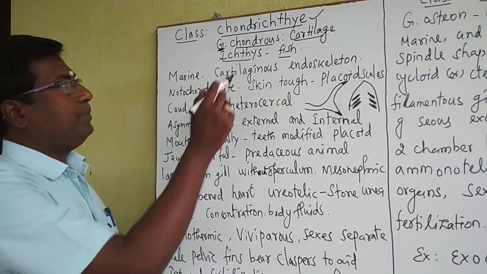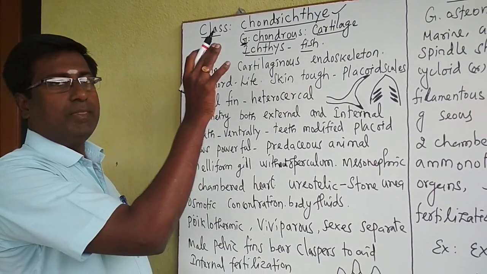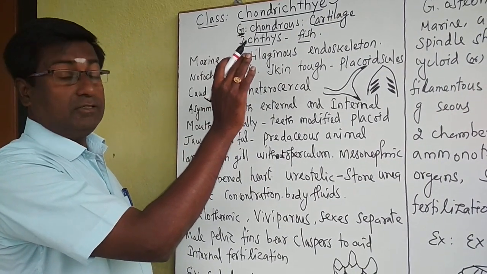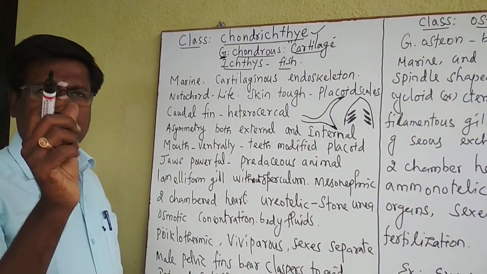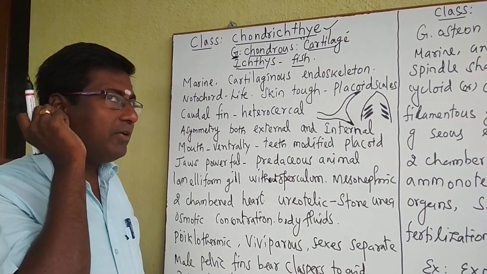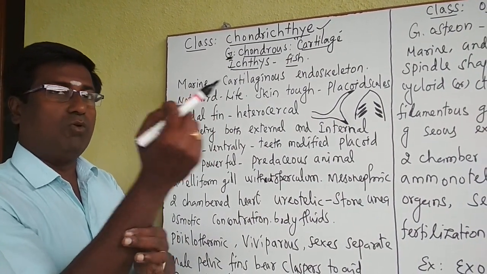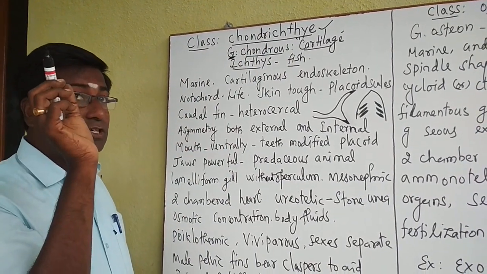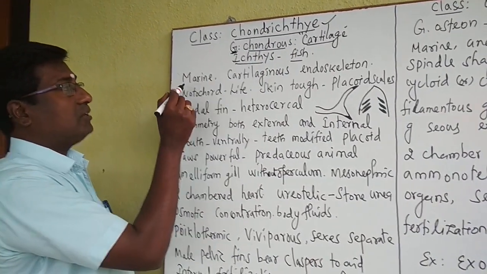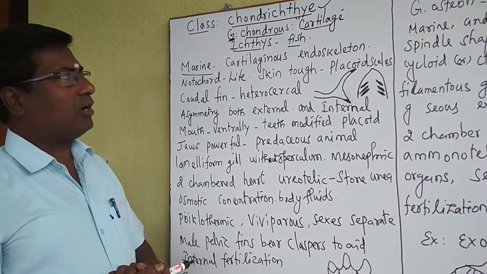First of all, these Chondrichthyes organisms, these are the bony fishes. Sorry, these are the cartilaginous fishes. Cartilage means the bone is very soft. For example, our ear bone is cartilage, but our hand bone is a hard bone. This is the cartilage bone. So like this, the cartilage fishes have such bones. And all these fishes are marine in nature, that means they are exclusively living in sea water only.